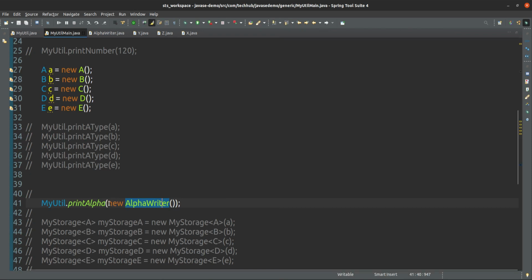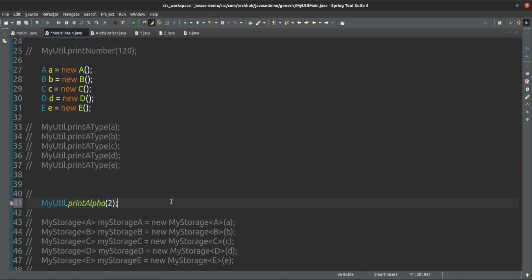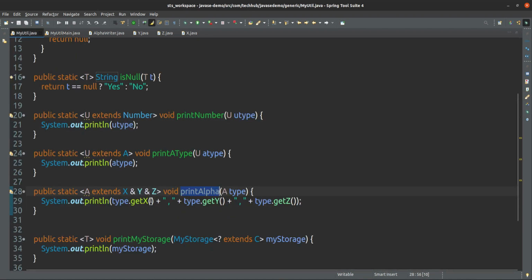Other than that, if you are giving anything, like if you are giving any number here, it's not valid. If you give any number, it's not valid, or if you give any string, that is also not valid, because this can take only the subtype of X, Y and Z.